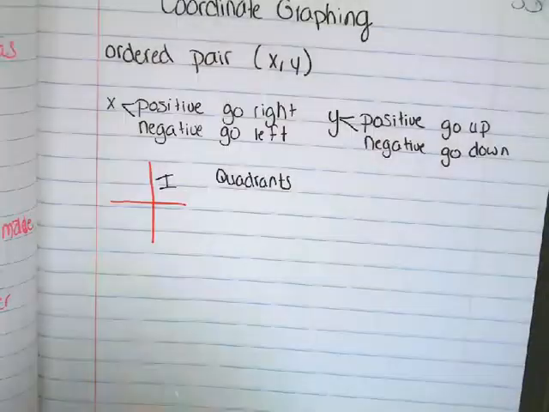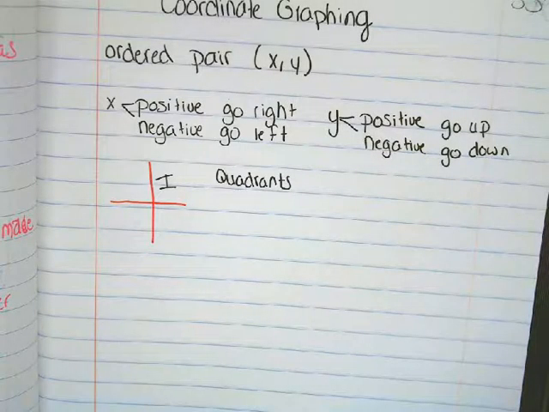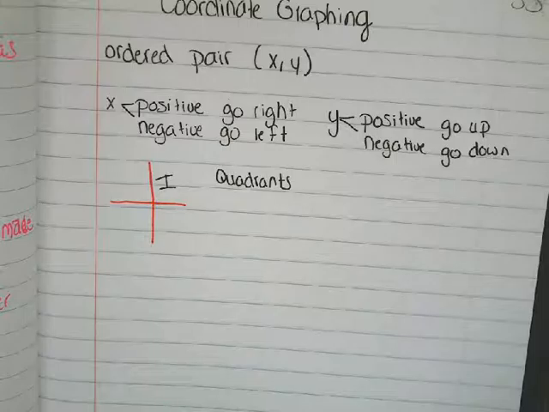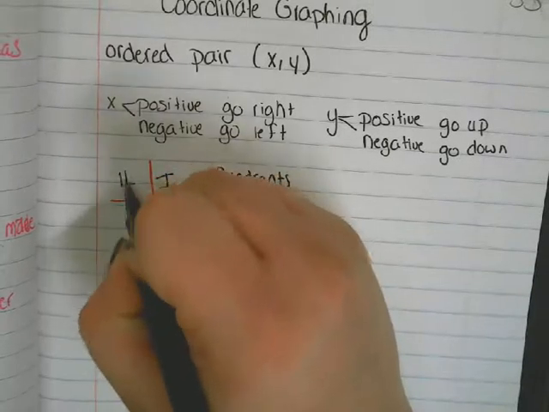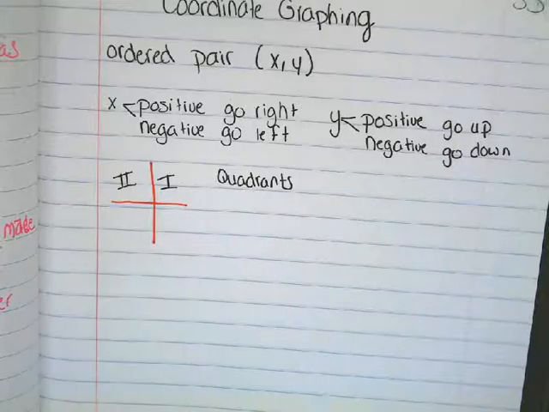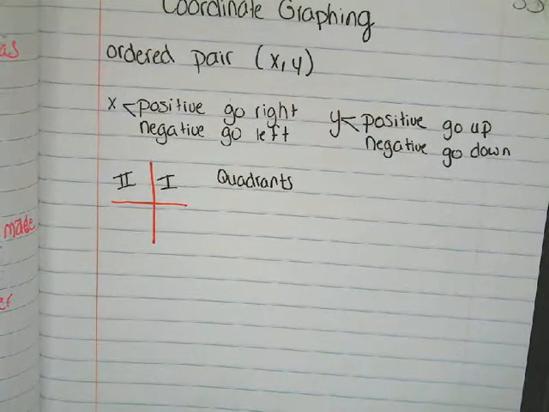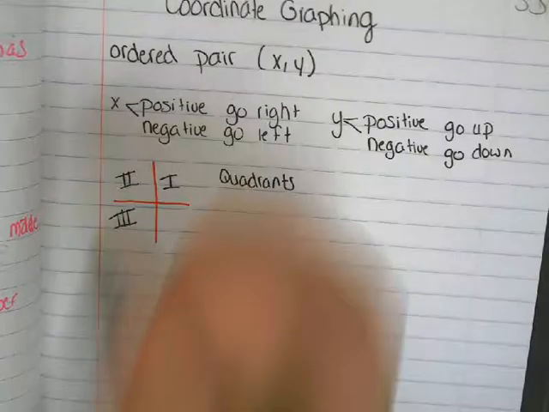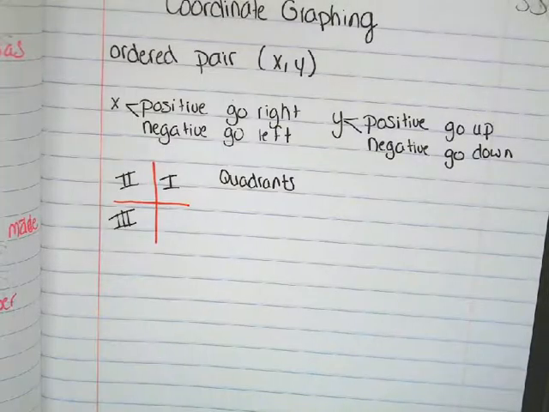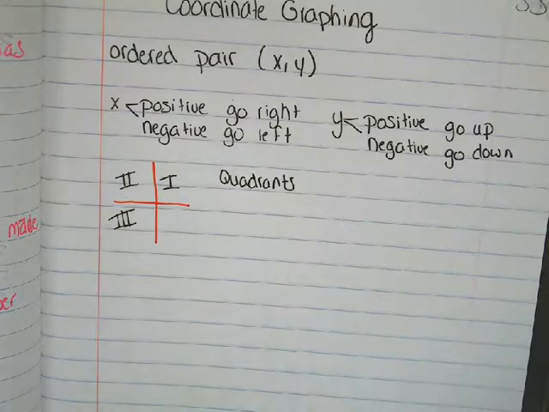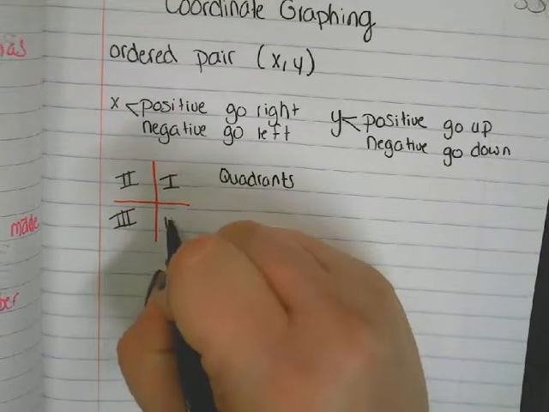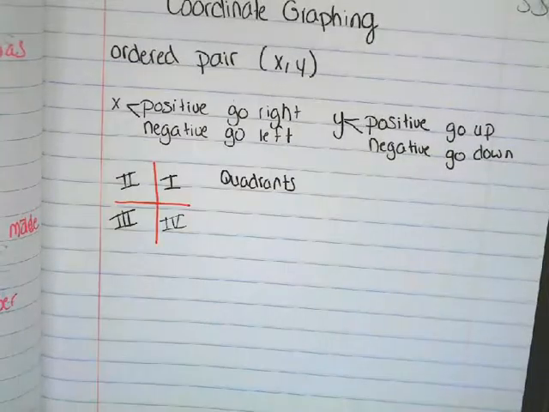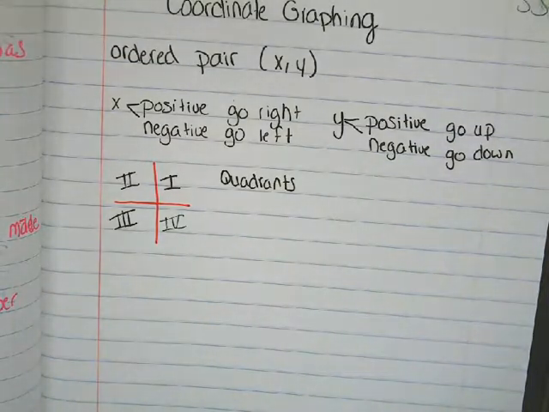It looks like an I. Then we go left and we get quadrant 2 in the top. Quadrant 3 is below quadrant 2. And then quadrant 4 looks like an I with a V, because a V is 5 in Roman numerals. The one before means 1 before 5 would be 4.